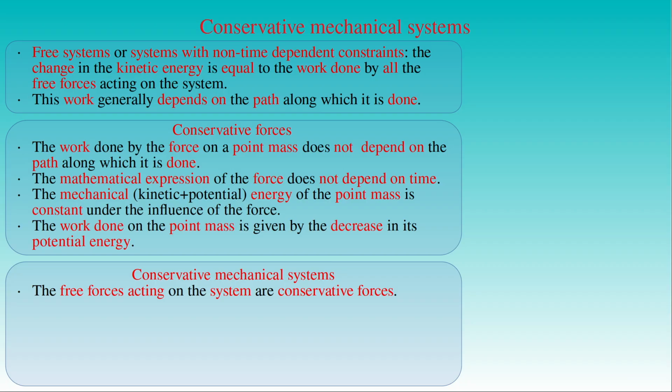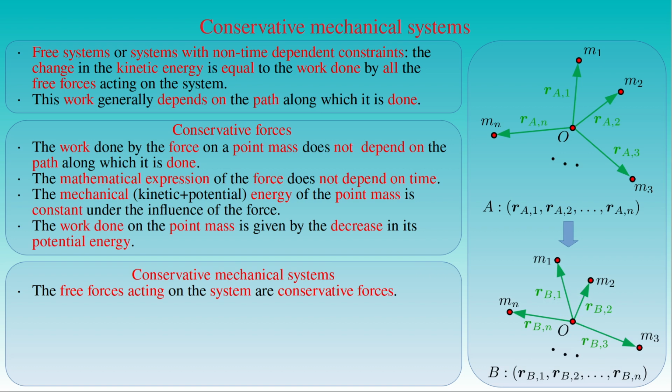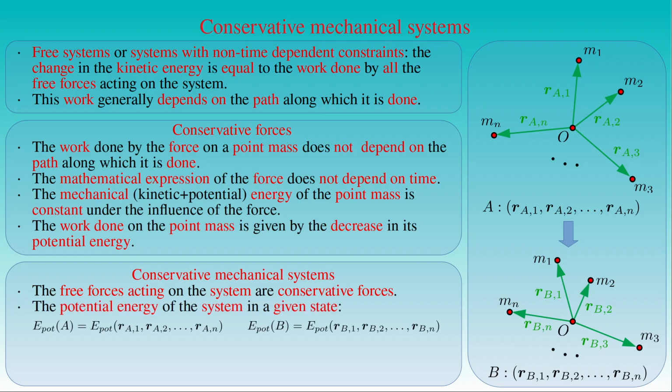The case of conservative forces acting on point masses can be generalized to conservative mechanical systems. If in the initial state A of a system of point masses the particles have the positions R sub A1, R sub A2, ellipsis, R sub AN, and in the final state B the point masses have the positions R sub B1, R sub B2, ellipsis, R sub BN, then the potential energy E of the system in the states A and B depends on these initial and final positions. Because the potential energy depends on the positions of particles in the system, each point mass has its own contribution to the potential energy of the whole system.